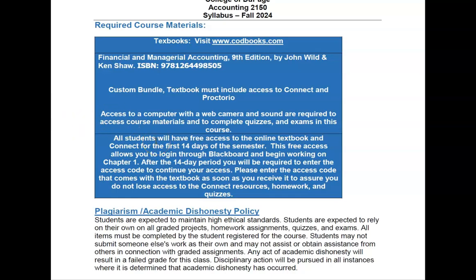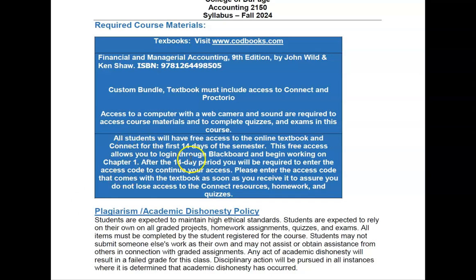Okay. So if you took Accounting 2140 in the summer, you might be able to get into this course without an access code because you still have access from the summer. But that access will run out. You have to buy access for this course. Okay, I'm not going to be able to change deadlines because you have your access expiring. So you can call tech support and ask them when you're going to lose access so that you can make plans for when you have to buy it.